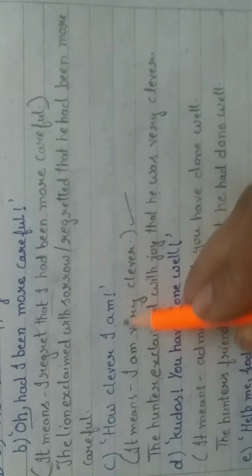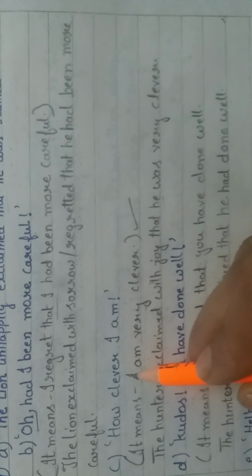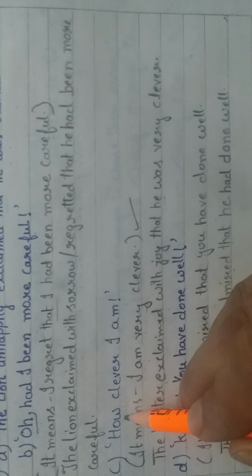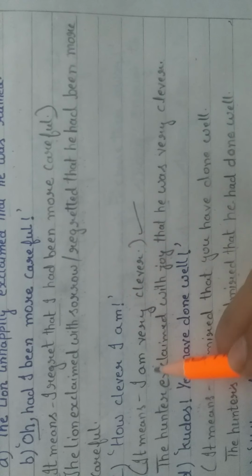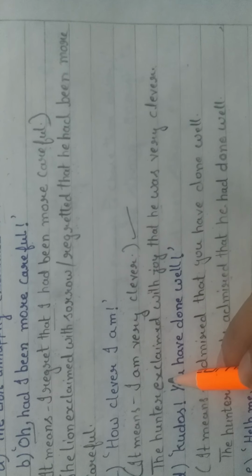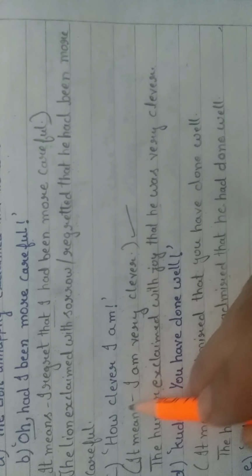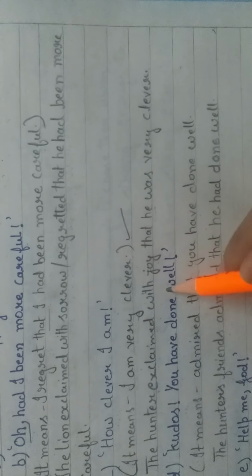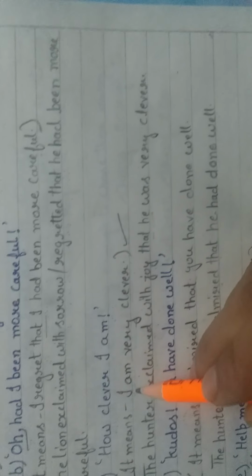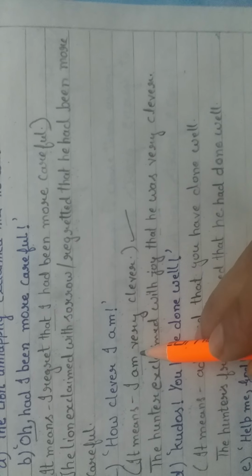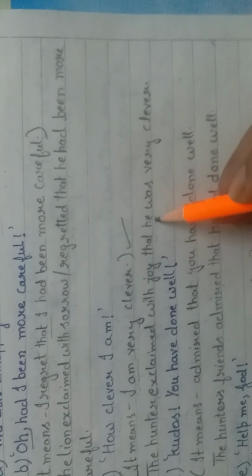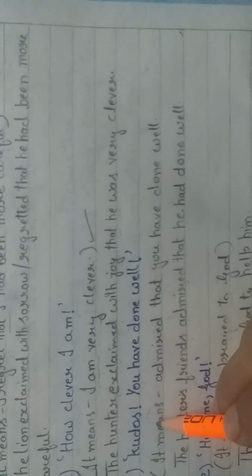Next is: How clever I am. This is the next sentence, and it has been said by the hunter in the story. Here, the word how means very. What is the meaning of the sentence first? I am very clever. How clever I am means I am very clever. Now, how do we change it? The hunter exclaimed with joy. Here, the hunter feels joy. He is very happy while saying these words. So, exclaimed with joy, use of linker, change of pronoun, and I am. The same rules we follow as we followed in the earlier sentences. So, am, present into past. He was very clever.